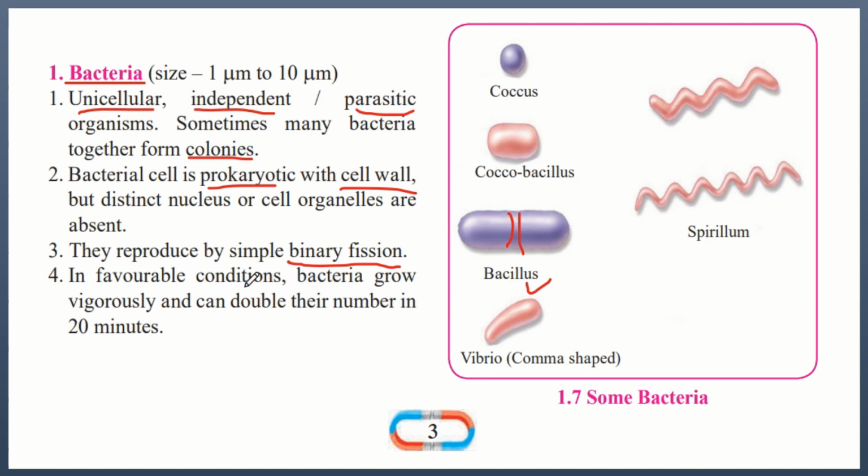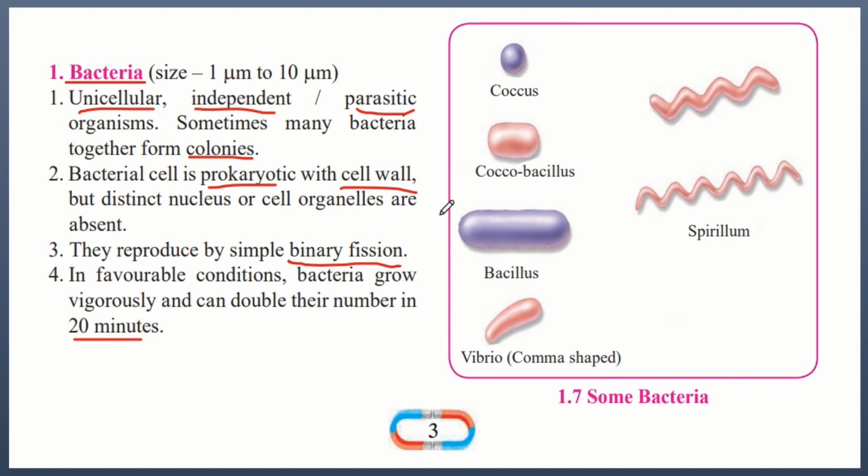In favorable conditions, bacteria grow vigorously and can double their number every 20 minutes. So if the conditions are favorable, that is, if they have the required nutrients and the temperature and everything is right for the bacteria to multiply, they will keep on multiplying vigorously and double their number every 20 minutes. So here are examples of different types of bacteria, and these are classified based on their shape.